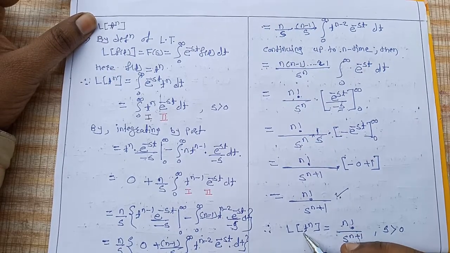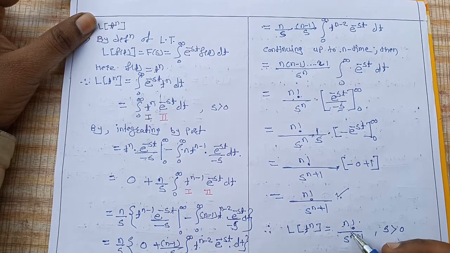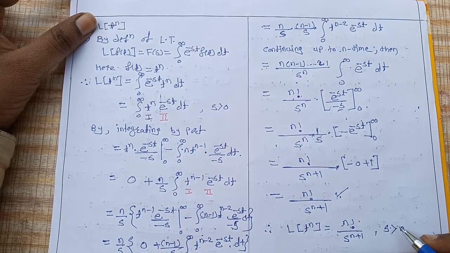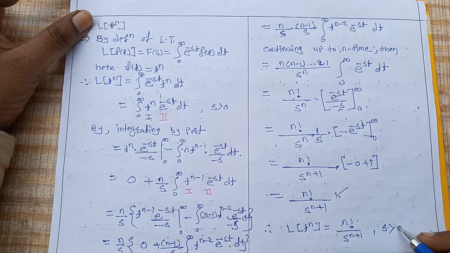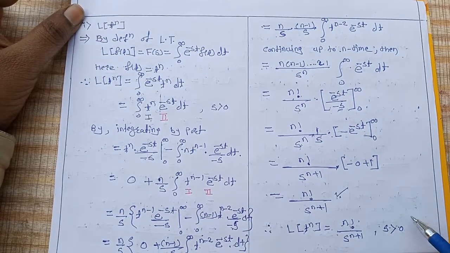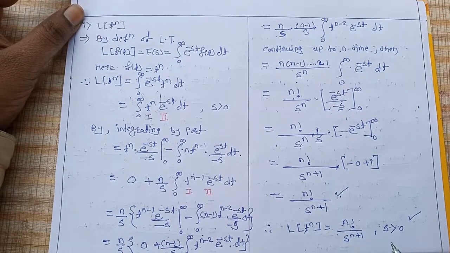So the Laplace transformation of t raised to power n is equal to n factorial divided by s raised to power n plus 1, when s is greater than 0. This is your proof. Hence the Laplace transformation of t raised to power n is equal to n factorial divided by s raised to power n plus 1. This is the proof.